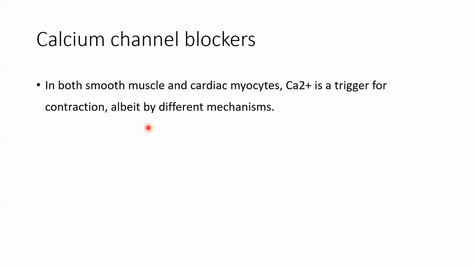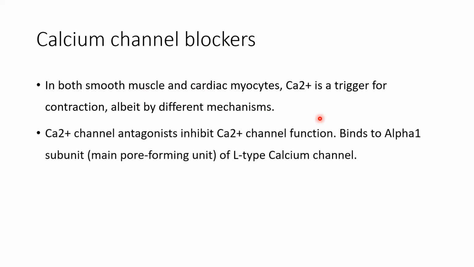The only thing is the mechanism is different. Calcium channel blockers will block the calcium channel of the myocyte as well as the smooth muscle cells of blood vessels, and will cause some pharmacological effect, but the mechanism will be different. Calcium channel antagonists inhibit calcium channel function by binding to the alpha-1 subunit, which is the main pore forming unit of the L-type calcium channel.